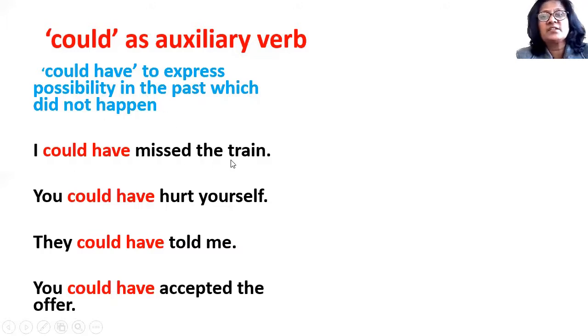I could have missed the train. That means I did not miss the train, but I could have missed it if I did not take a taxi. You could have hurt yourself. That means it is good that you haven't hurt yourself, but you could have hurt yourself if you were careless. So "you could have hurt yourself" means it did not happen, but there was a possibility that it could happen.